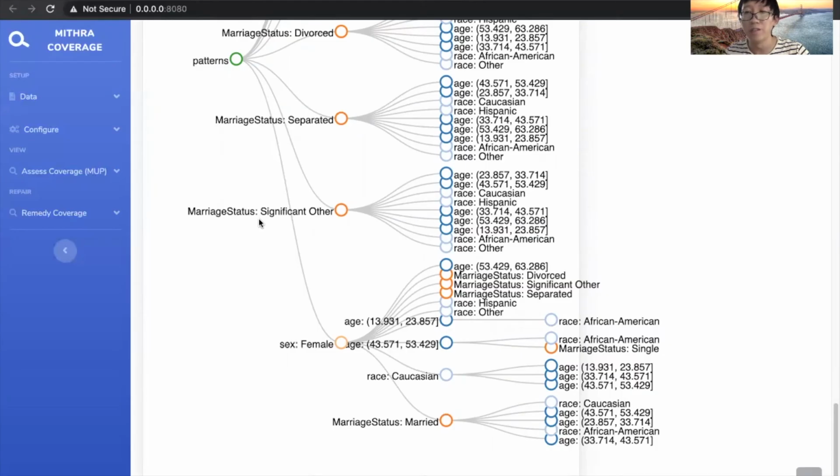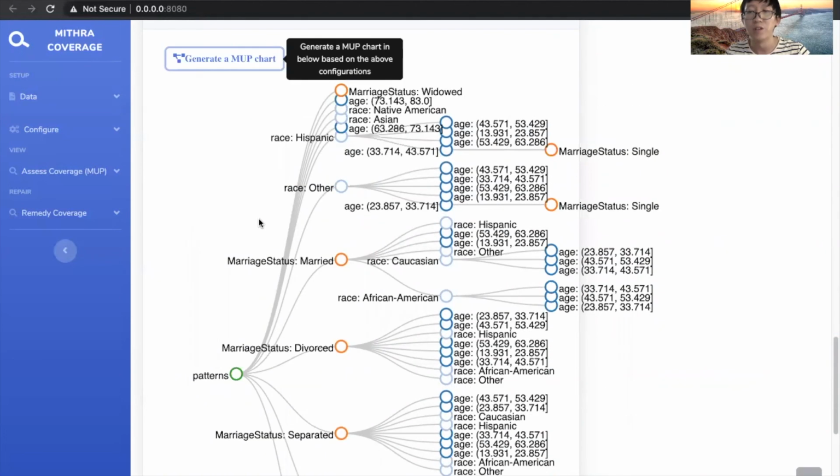Our expectation for the end user is that once they identify interesting underrepresented subgroups in the dataset, they will move forward and remedy the problem. More specifically, they will add more data instances matching a MUP pattern, and this pattern is no longer uncovered. The MUP chart shows that Hispanic female is uncovered.